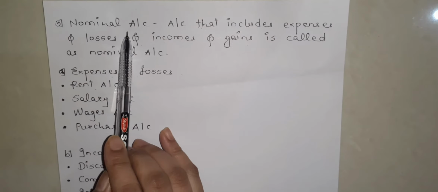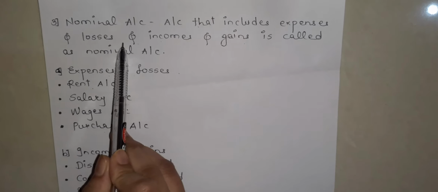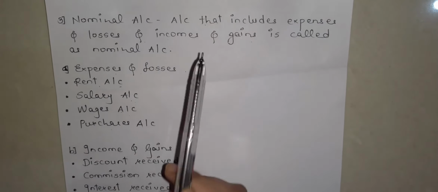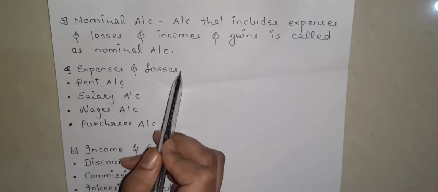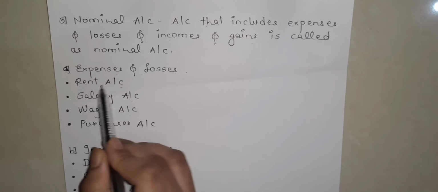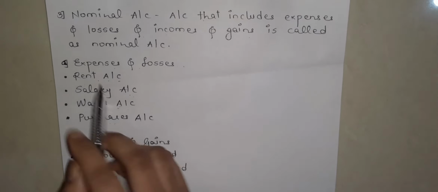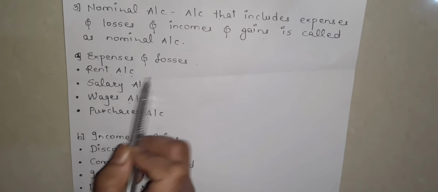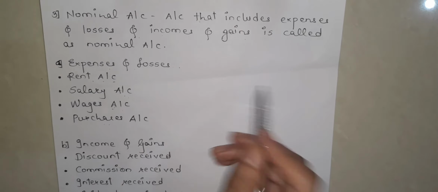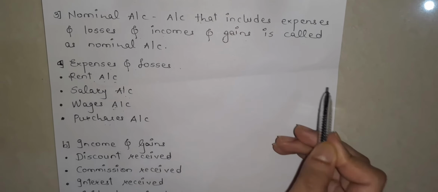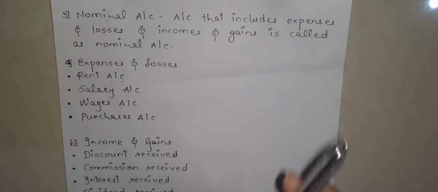So let's take the third account, that is nominal account. An account that includes expenses and losses and incomes and gains is called a nominal account. Nominal account consists of expenses and losses. Here are some examples of it: rent account, salary account, wages account, and purchases account. I'll give you an example of a rent account. If a person opens his enterprise on some other person's place, in return he will have to pay rent to the landlord where he has set up his enterprise.